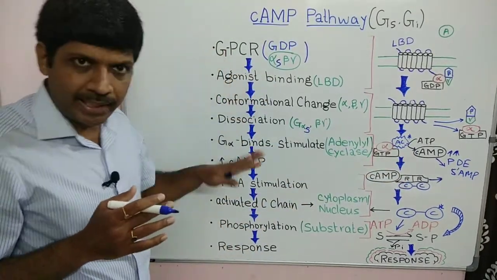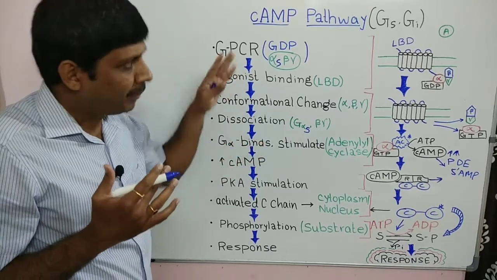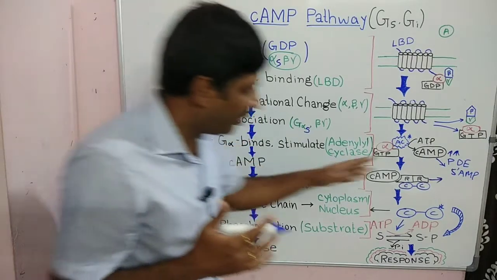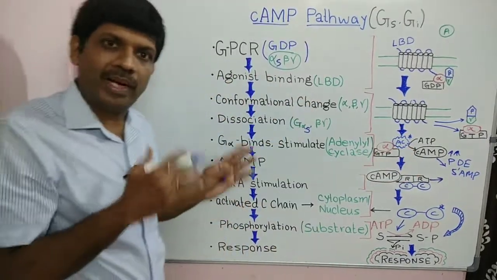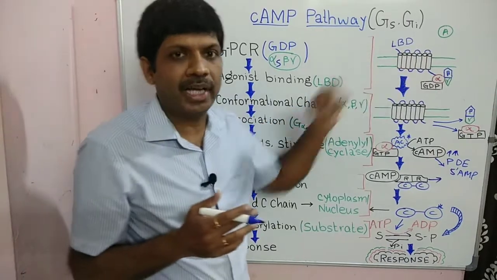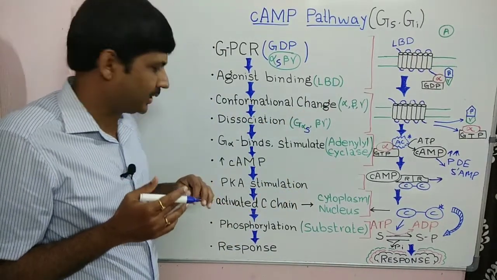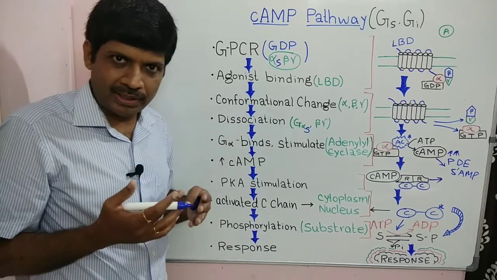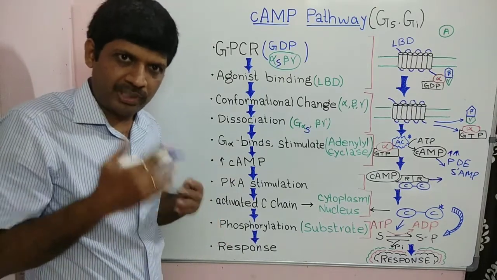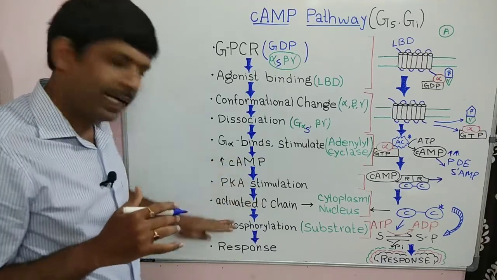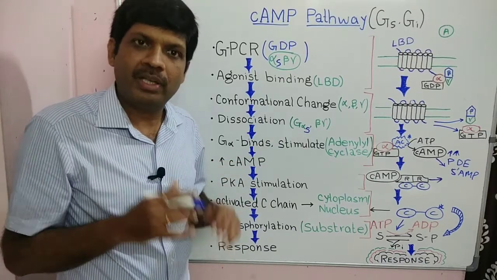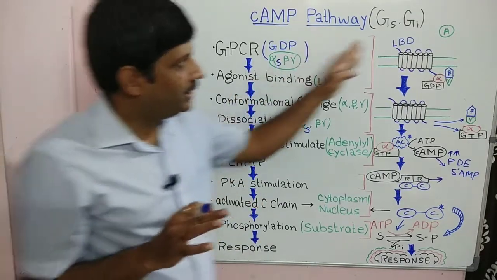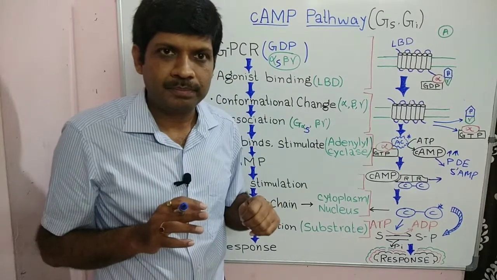Upon binding of a ligand, can be any ligand, there would be inhibition of adenylyl cyclase, which occurs via this G-mediated action. So there is inhibition of cAMP. When the cAMP formation is reduced, then we get a reduced or inhibited action. So that is the only difference between Gs and Gi type.